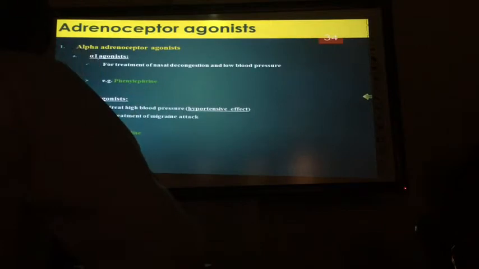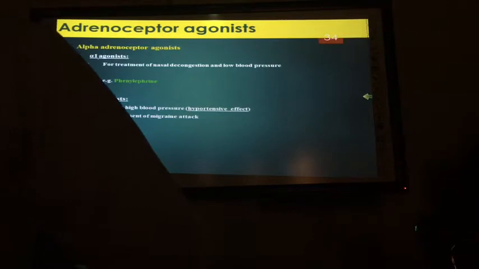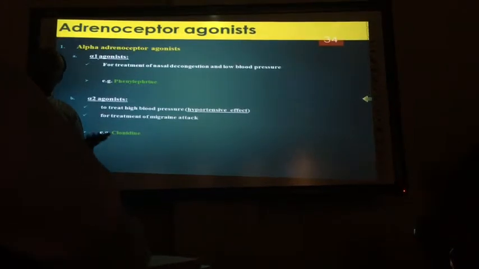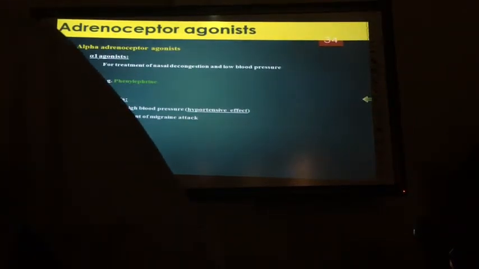That means alpha-2 agonists are used to treat increased blood pressure. Because it is at the presynaptic nerve ending, what is the mechanism? An alpha-2 agonist inhibits norepinephrine from being released, so it will reduce the blood pressure.